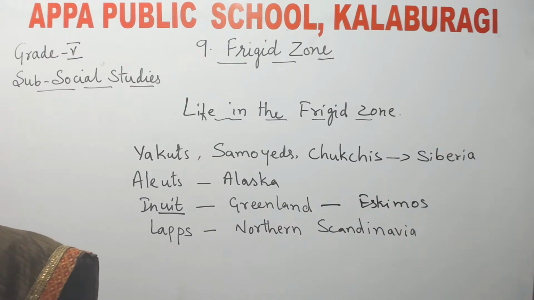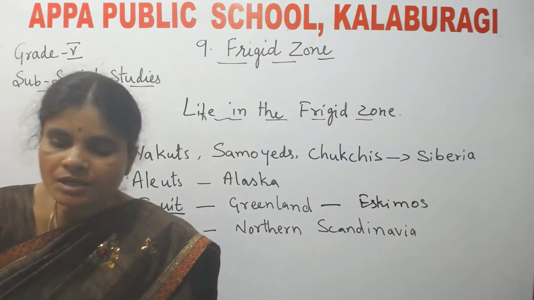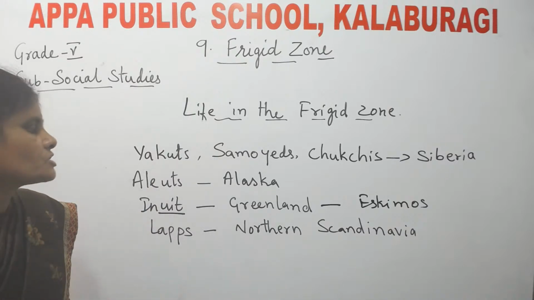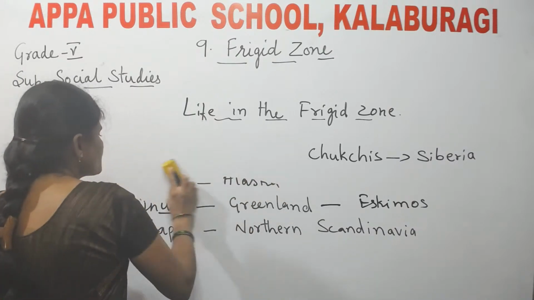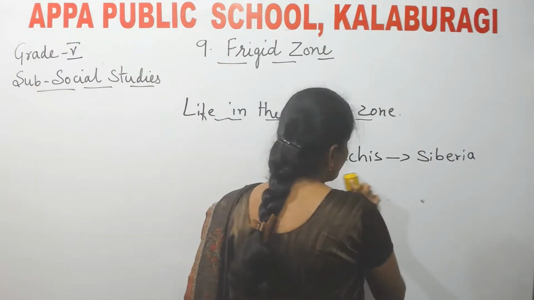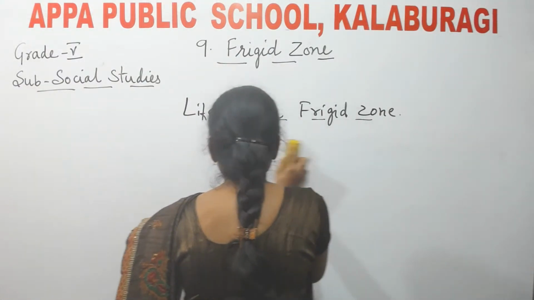Earlier, people did transportation. What do you mean by transportation? Transportation is nothing but going from one place to another place. That means doing a journey.